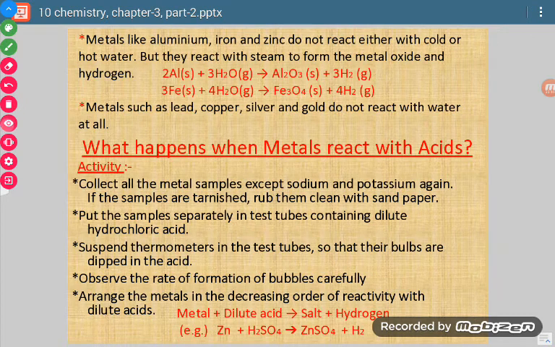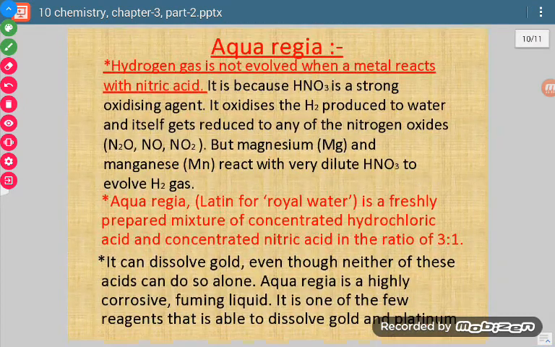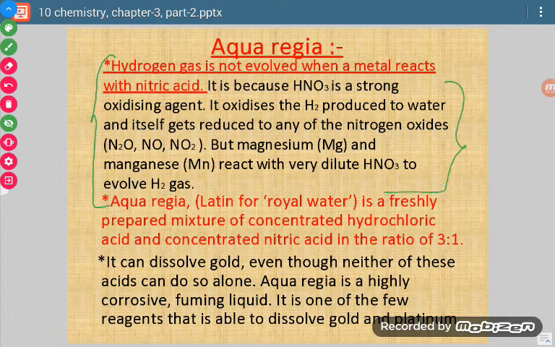Okay. Now, one more thing, aqua regia. But before aqua regia we have one more exceptional case. Hydrogen gas is not evolved when a metal reacts with nitric acid. This is a very important question. When a metal reacts with nitric acid, is there formation of hydrogen gas or not? No, there is no formation of hydrogen gas.